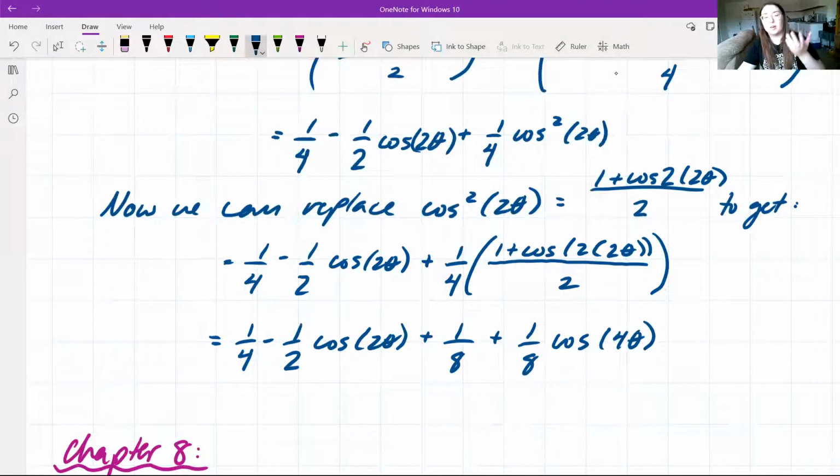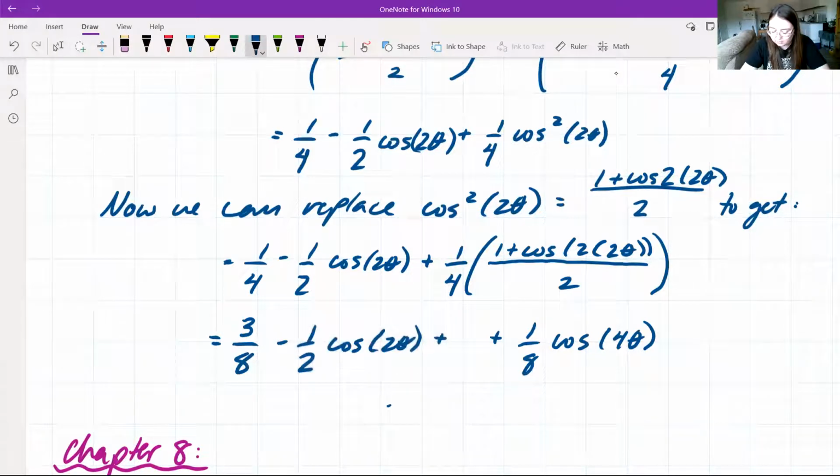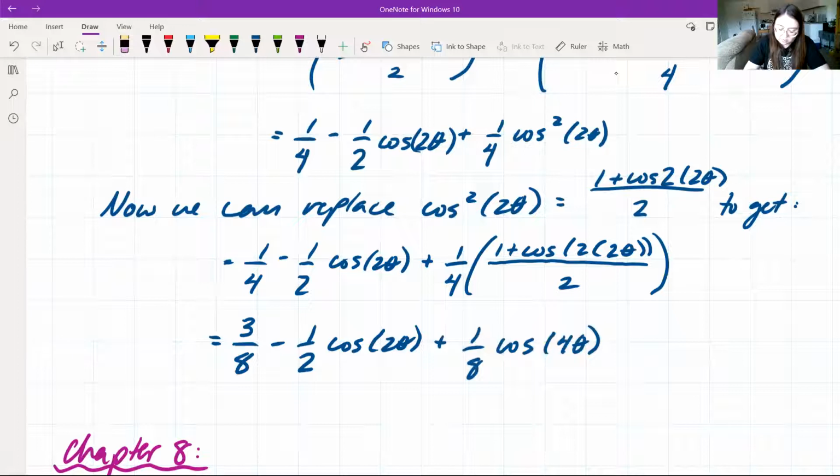Our last piece of simplification is adding our 1/4 and our 1/8, which gives us 3/8. Putting this back together, we know that we started with sine to the power of 4 theta, so we have established our identity.